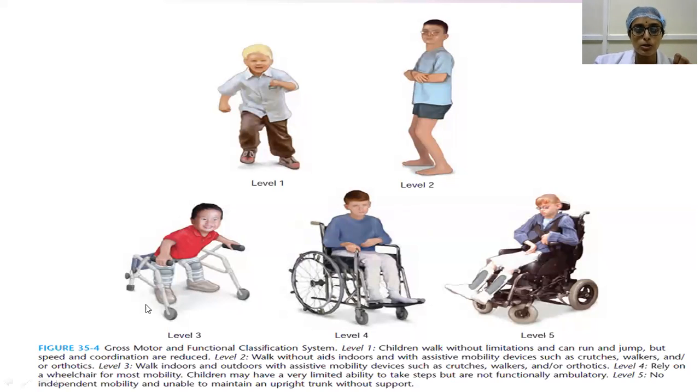See here, more groups are involved. So without assistive mobility devices, the patient cannot walk. And here the child is completely confined to a wheelchair. Here in the fifth level, the child is floppy. He cannot even maintain the trunk upright without support. So these are the different gross motor and functional classification systems by which you can assess the motor function status of a person or a child.